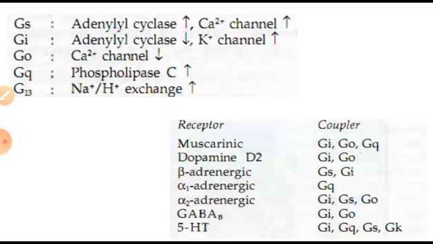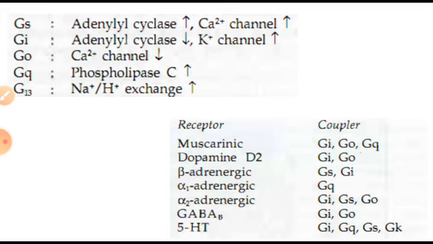Okay, so I hope you understood everything I told you. From the previous video there was the structure of GPCR, and in this video you have seen the 3 different pathways the GPCR follows. Number 1 was the cAMP pathway, second was the IP3-DAG pathway, and third is channel regulation.